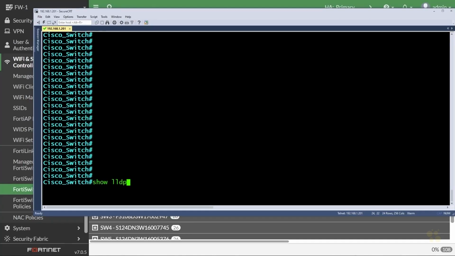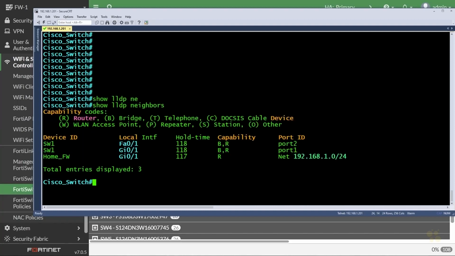If we did a show LLDP neighbor, because LLDP is enabled on the FortiSwitch by default, and I also enabled it here on the Cisco switch, it should be able to tell us details regarding where it's connected. So it has a few connections here. The one I'm most interested in is switch number 1. This basically says that on this local Catalyst switch, on my local port Fast Ethernet 0/1, I've learned about a device called Switch 1, and Switch 1's remote port that I'm connected to is port number 2.